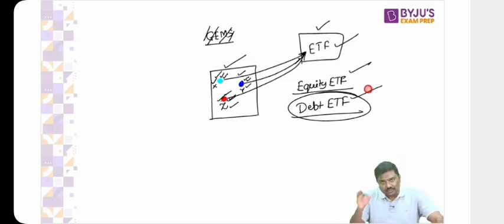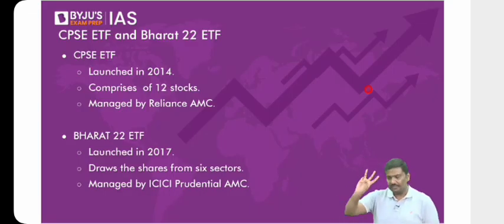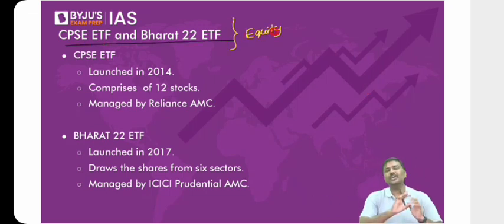Now National Stock Exchange is known for ETFs only. Now come to this. What is the current affairs here? Central government has issued 3 types of ETFs. Follow this carefully. Two of them are equity ETFs, and one of them is a debt ETF. I'll come to the debt ETF in some time. Focus on the equity ETFs.